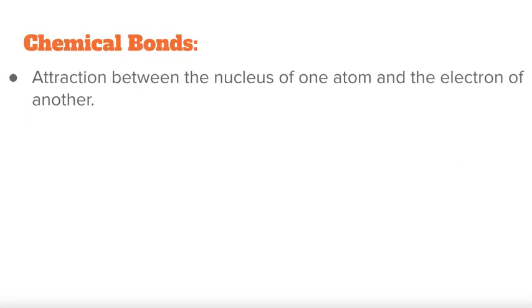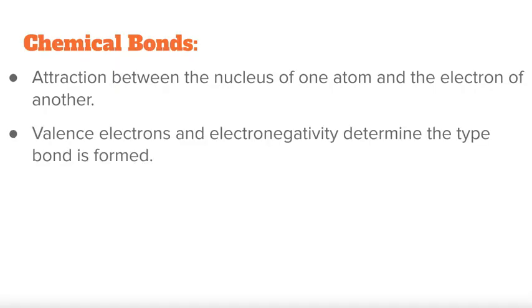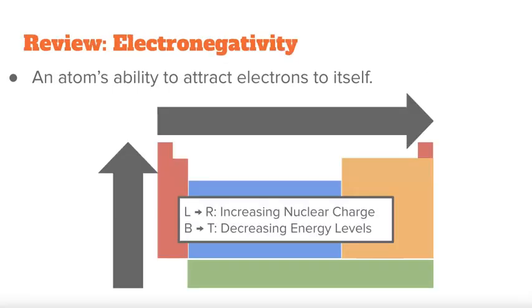So chemical bonds, by definition, are the attraction between the nucleus of one atom and the electron of another atom. And usually the electrons that are involved in chemical bonding are valence electrons. And we saw earlier electronegativity determines the type of bond that is formed.